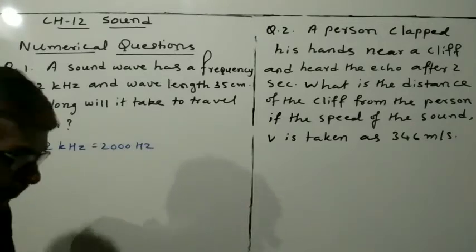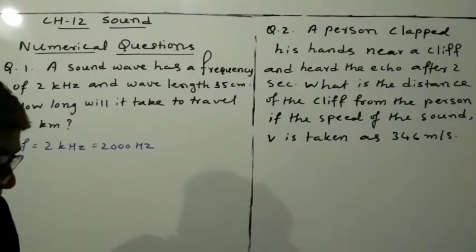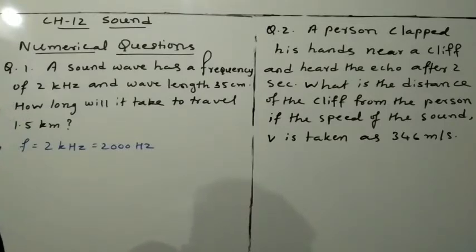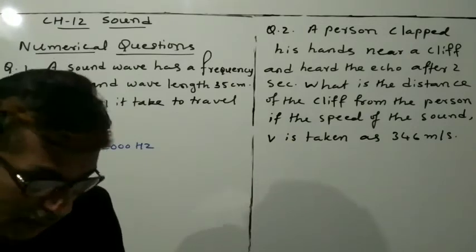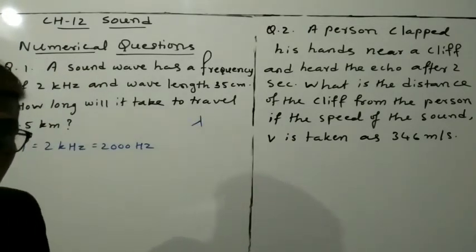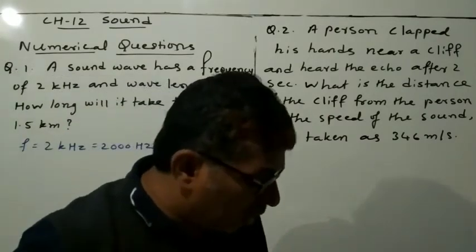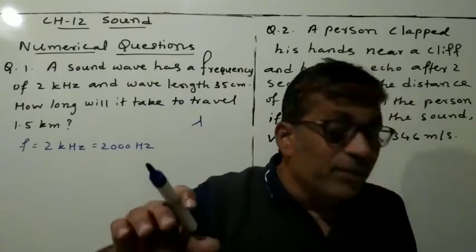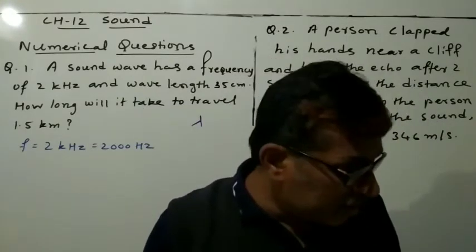Okay, now wavelength. You know what wavelength means, you have learned that in the last explanations. Wavelength is denoted by lambda. It is the distance between two consecutive compressions as well as two consecutive rarefactions.